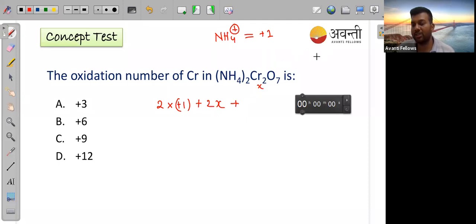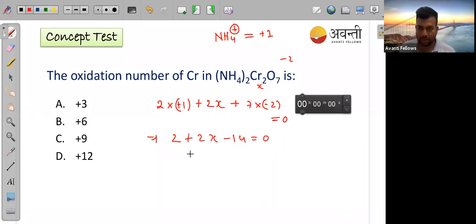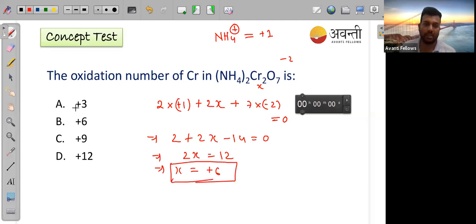Oxygen, you know the oxidation number of oxygen is -2, so that means 7 into -2. There is no total charge on the compound, so it will be equal to 0. Now it is 2 plus 2x minus 14 equal to 0. So 2x is equal to plus 12 and x is equal to plus 6, because we have divided by 2. So the answer will be plus 6.